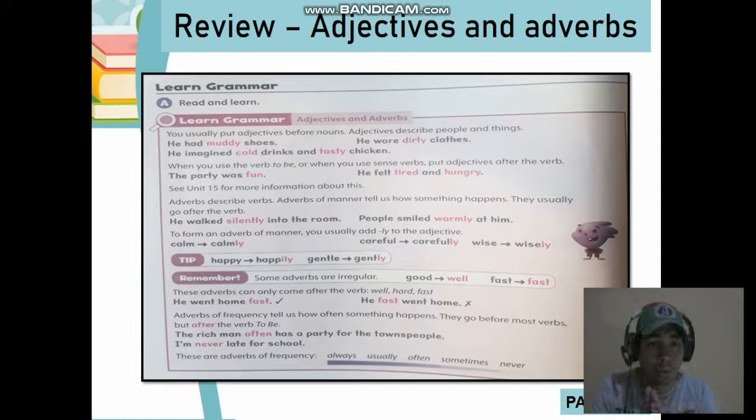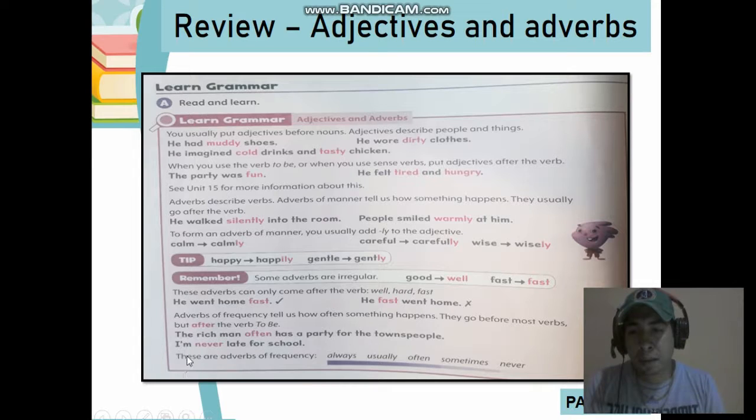They always go before all of the verbs. But when you see the verb to be, like is, are, or am, they come after. For example, look at the example. The rich man often has a party for the townspeople. This means that the frequency here is often. Often is from time to time.